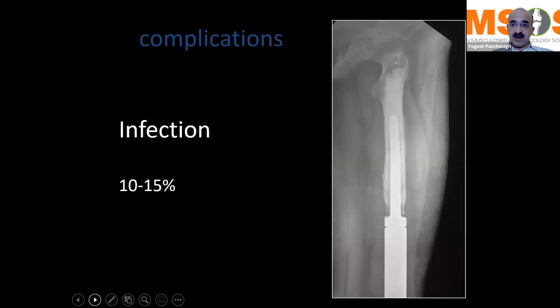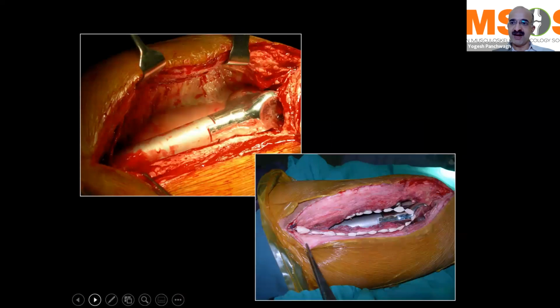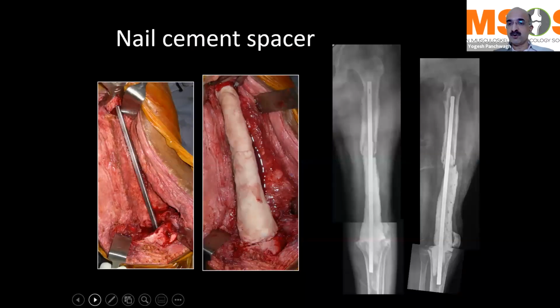Most of these patients will require post-op adjuvant chemotherapy that will lead to an immunocompromised status, and there is almost a 10% chance of periprosthetic infection. One has to be used to dealing with this type of complication, because once this happens, it is one of the most disastrous complications, and the patients may have to undergo repeated procedures to take care of the infection. You try to wash off the infection by doing multiple wound washes and putting in antibiotics. But if it doesn't work, then the only option is to remove the prosthesis and put in what is like a nail cement plate spacer.